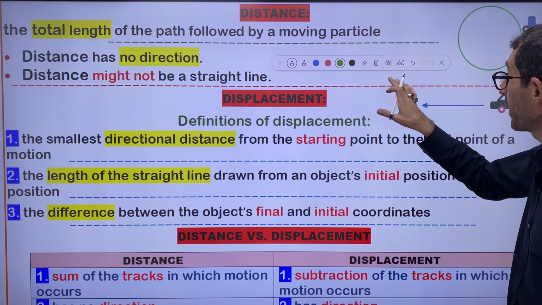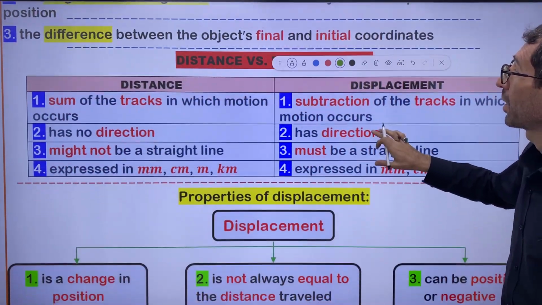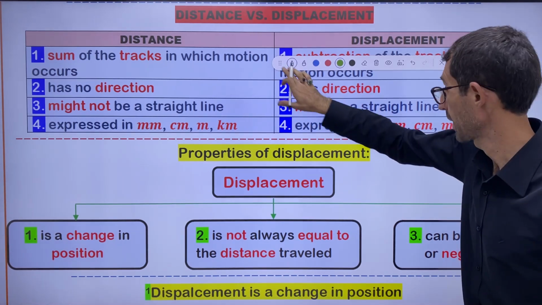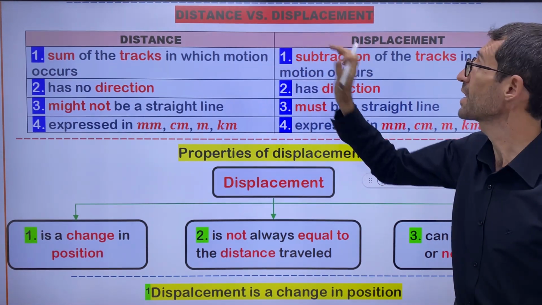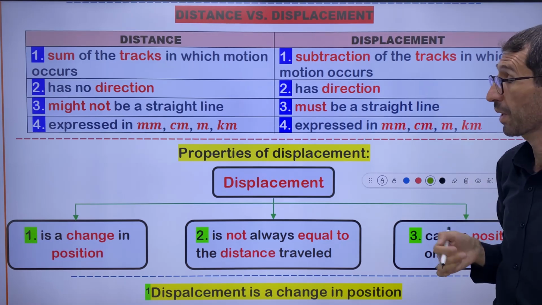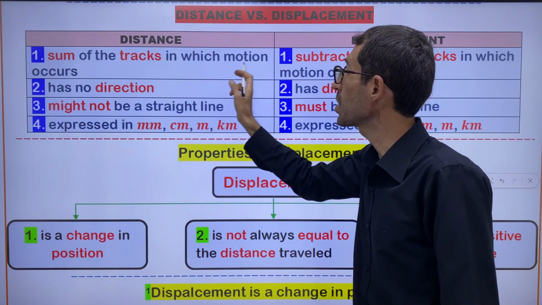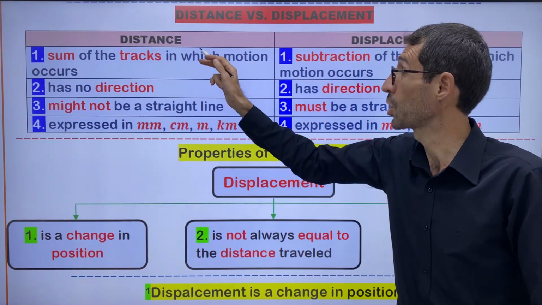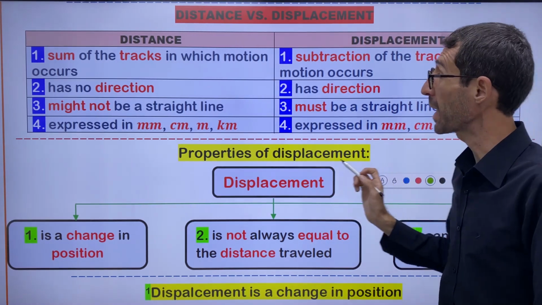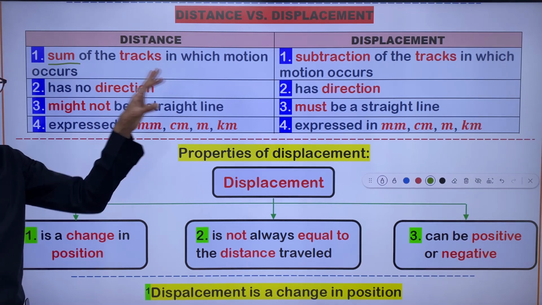Let's read the table together, and we want to discuss the table, understand these subjects, let's say, better. Distance versus displacement. On the left side, we have distance. On the right side, we have displacement. Distance, number one: sum of the tracks in which motion occurs. Sum of the tracks means it's the summation, right? Summation of the tracks in which motion occurs.